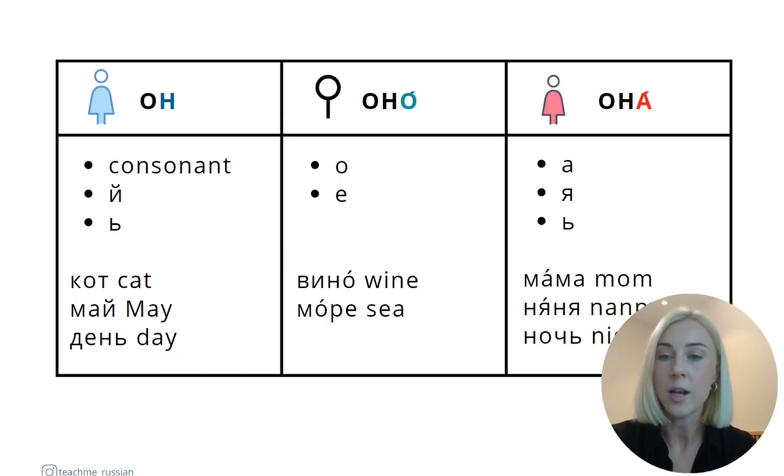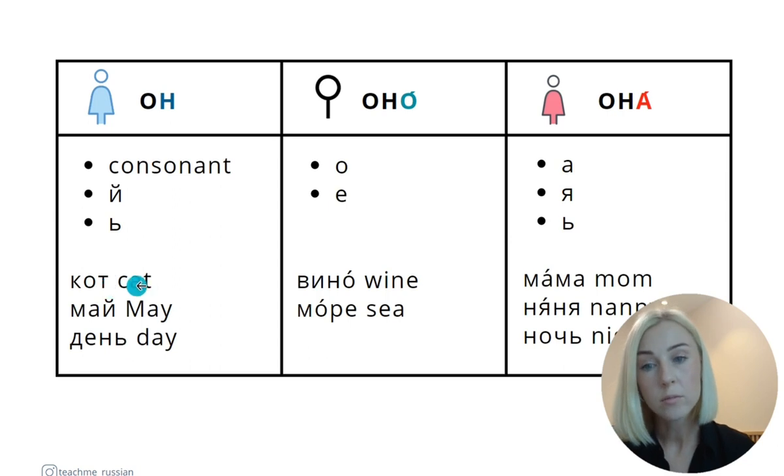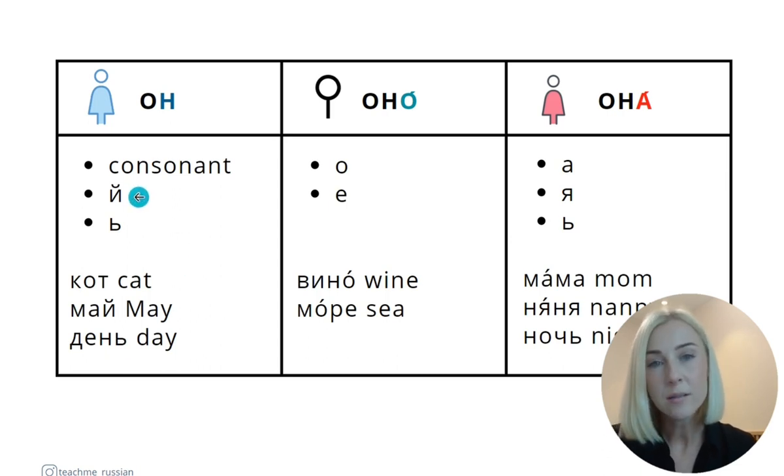Okay, so as I've already said, you have to look at the final letter of a noun to understand what gender the noun is. If you see a consonant at the end of a noun, it signals that this noun is masculine. For example, кот. As you see, it ends in т. So кот, a cat, кот, это он. It's a masculine gender noun.